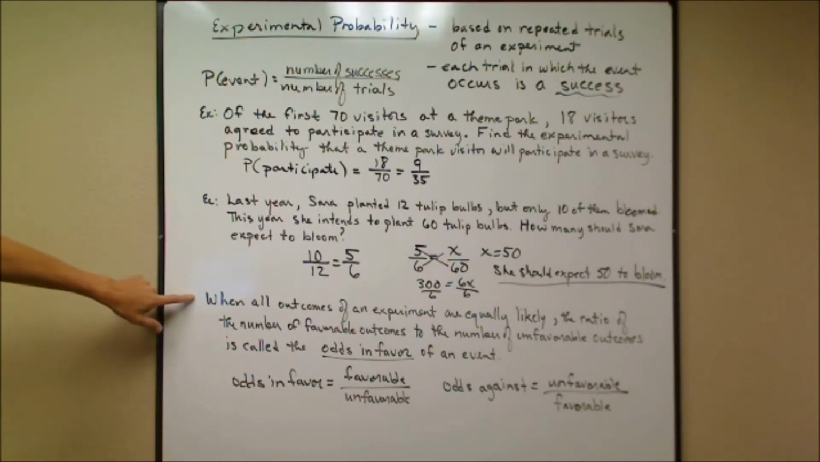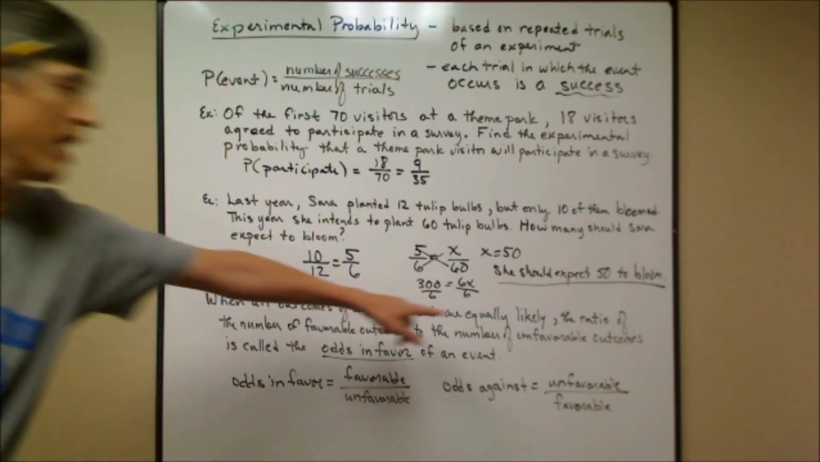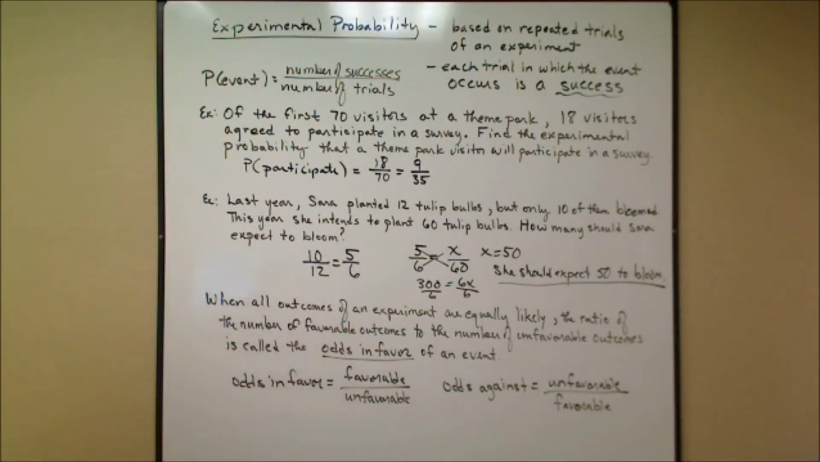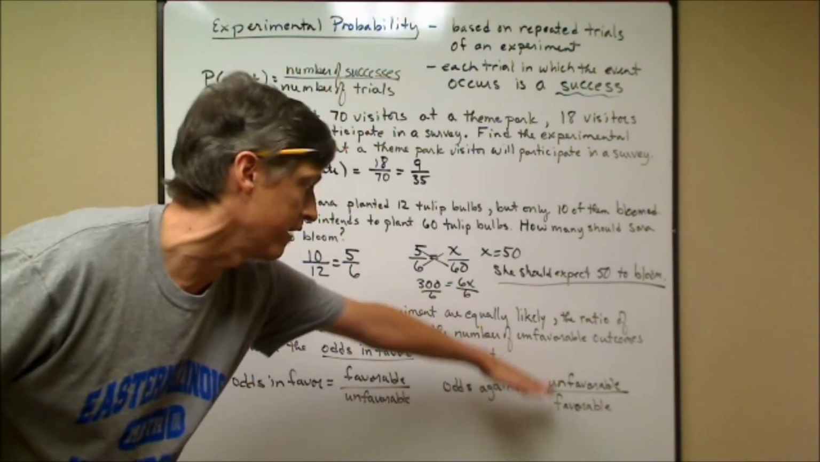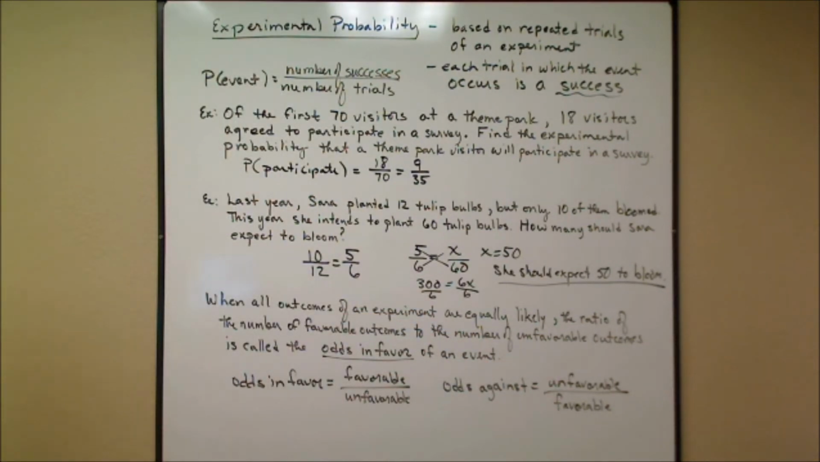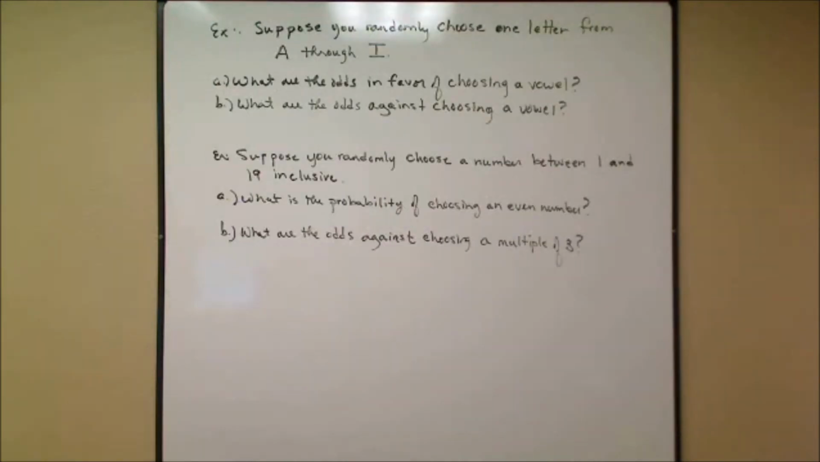When all outcomes of an experiment are equally likely, this is the same as theoretical probability, the ratio of the number of favorable to the number of unfavorable is called the odds in favor. See, theoretical probability is favorable to total. Odds would be favorable to unfavorable. You have odds in favor, favorable to unfavorable. You have odds against, unfavorable to favorable. So it's quite a bit like theoretical probability. You just have to remember the denominator is not going to be the total. Okay? So what we're going to do is a couple of examples of this.